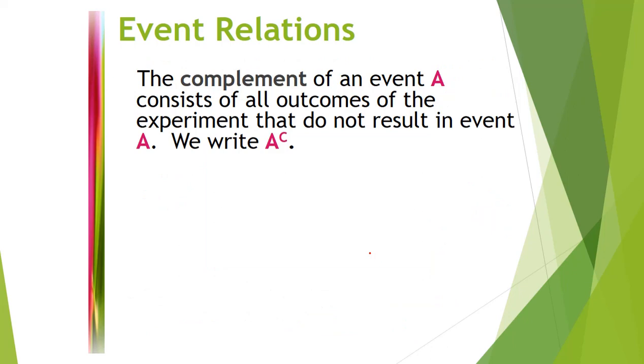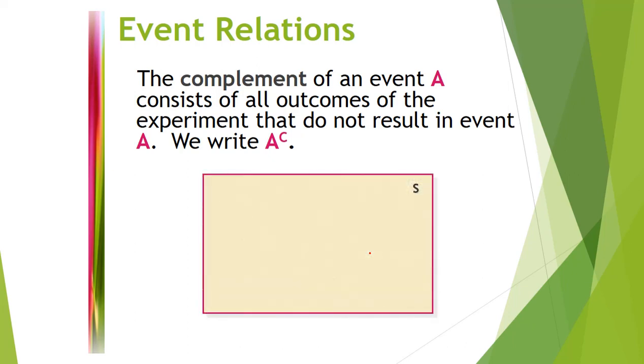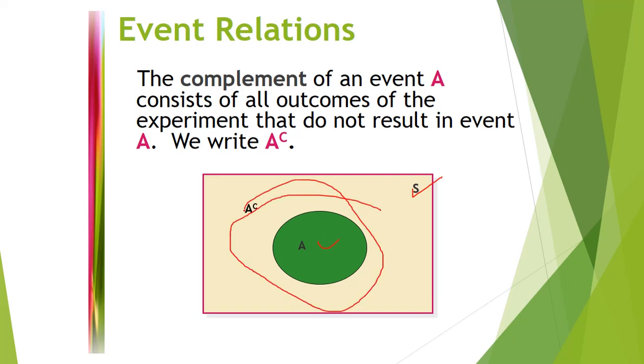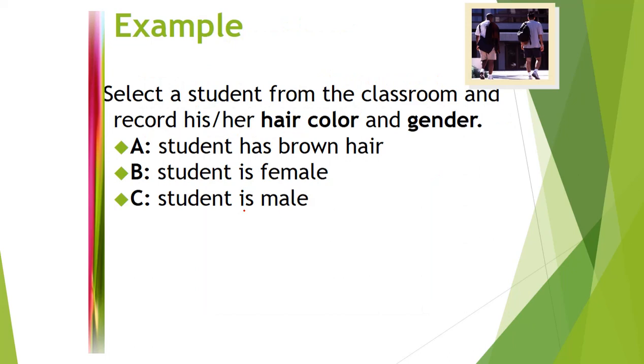The complement of an event A consists of all outcomes of the experiment that do not result in A. By observing the Venn diagram you can understand. This is our sample space, this is my A. Now A complement means other than A. This whole area is the A complement. Now you can see some examples.